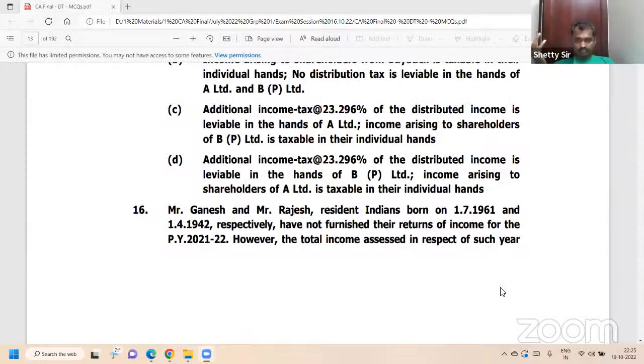Mr. Ganesh and Mr. Rajesh, resident Indians, born on 1/7/1961 and 1/4/1942. Okay, first Ganesh. 2021 minus 1961, how many years is it? 60 years, correct? Next, Rajesh. 2021 minus 1941.